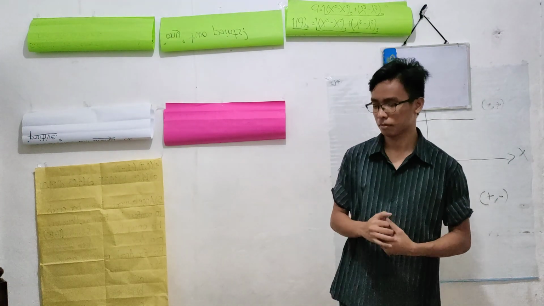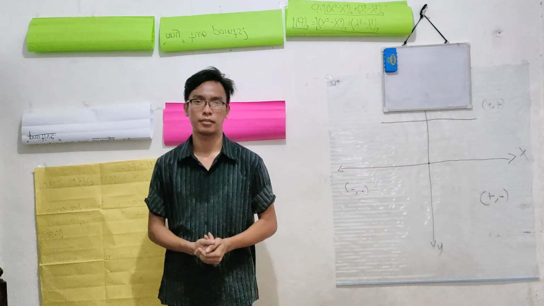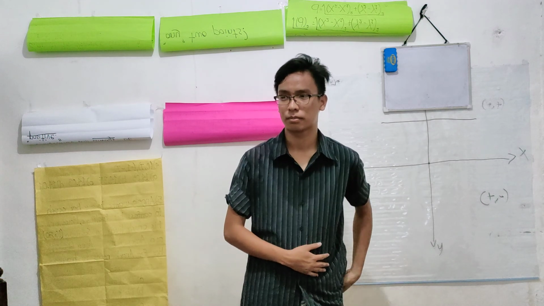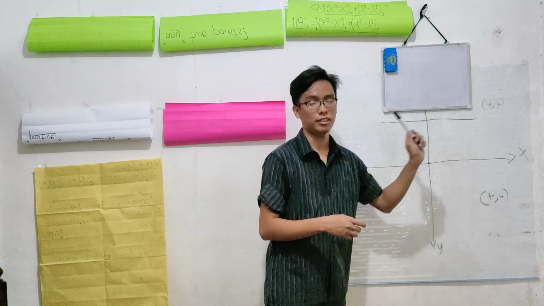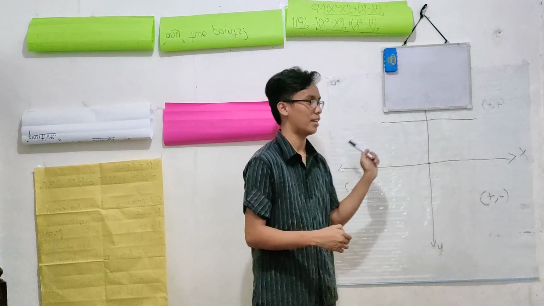That's good. So, what was our topic last meeting? Anyone? Yes, Mr. Michael. Very good. We talked about the Cartesian plane, which consists of perpendicular lines.